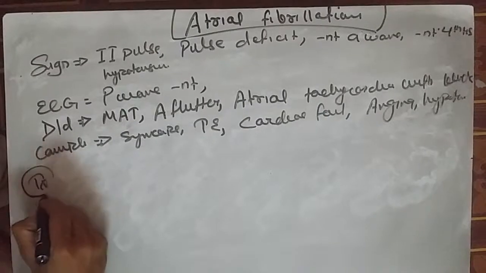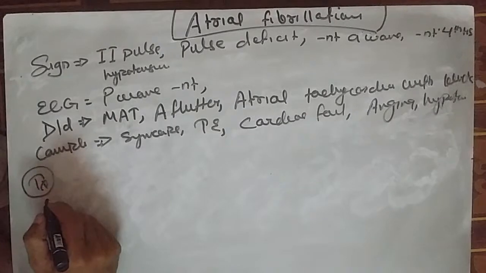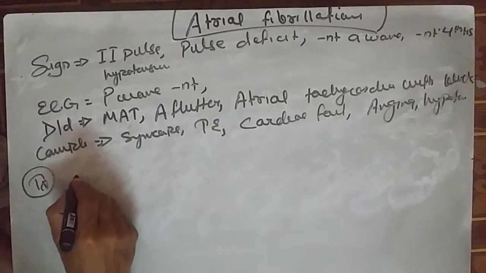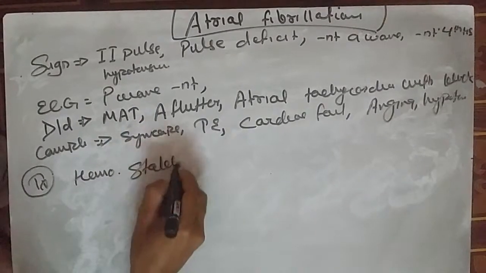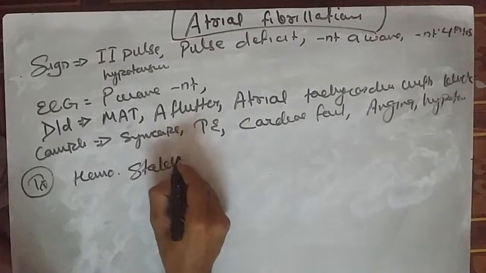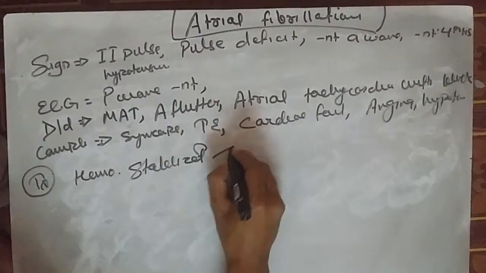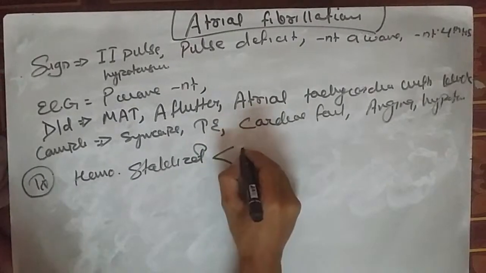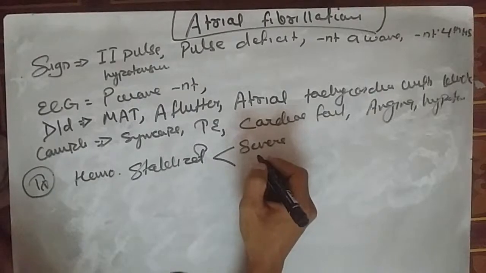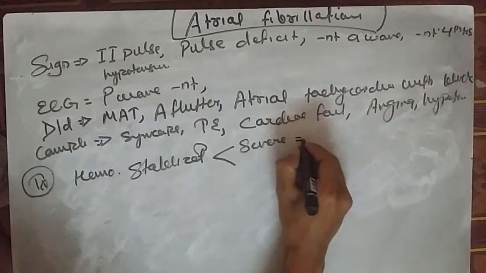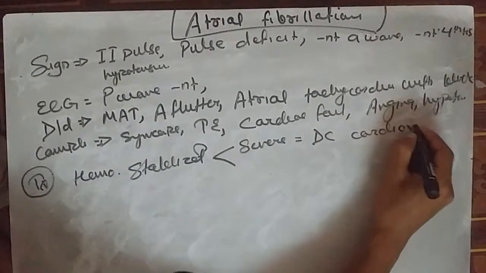Now coming to the treatment modality, what will be our goal for the treatment? First of all, our goal will be hemodynamic stabilization. How will we perform it? Hemodynamic stabilization is done according to the condition of the patient. If the patient is in a severe case, then DC cardioversion is done. In a severe case, cardioversion has to be done.